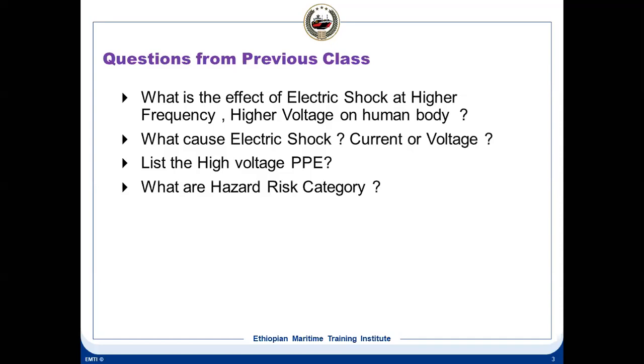So if you look at this, the current is the main thing, basically because the current flows through the body, which causes electrical shock. But the voltage level and the path resistance determine how much current is flowing.